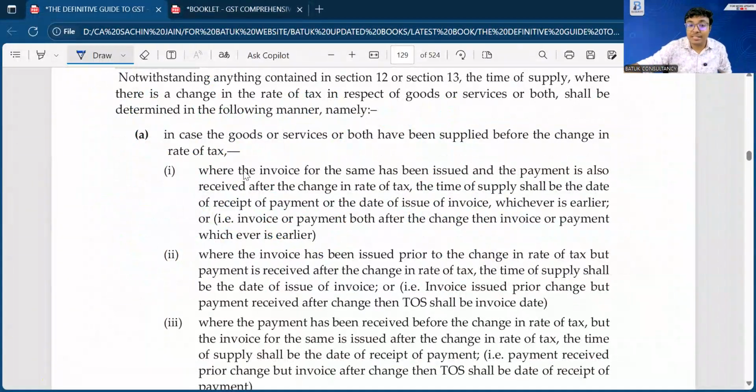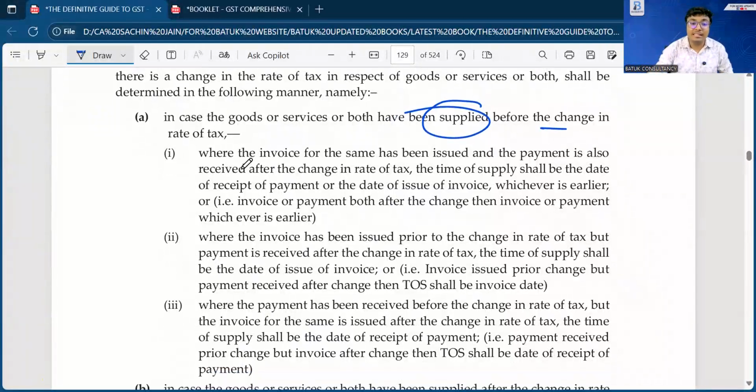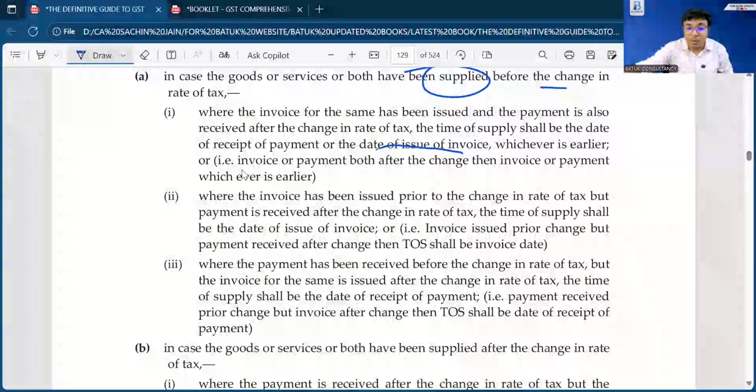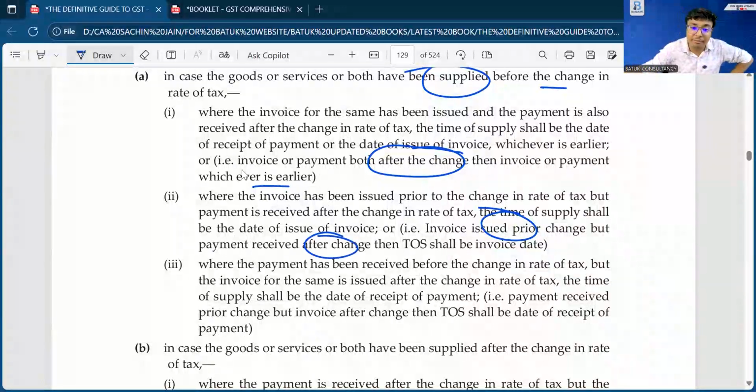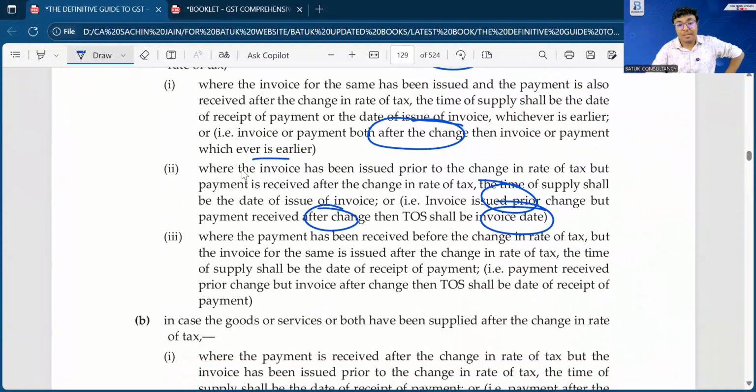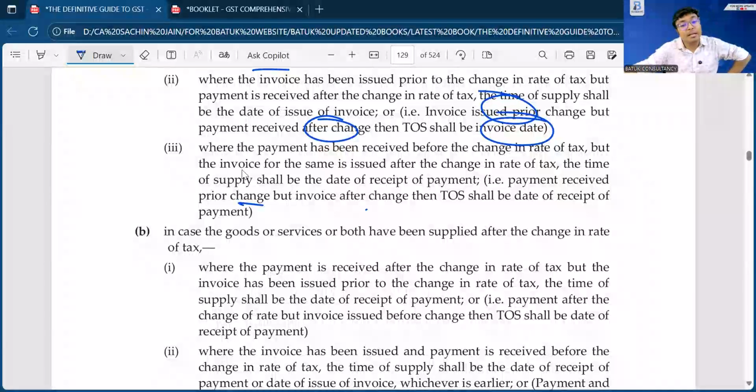In case goods and services have been supplied before the change in rate of tax: if invoice or payment both are after the change, then I or P, whichever is earlier. If invoice is issued prior to the change but payment is received after the change, then the invoice date. If payment is received prior to the change but invoice is after the change, then the receipt of payment will be treated as the time of supply.